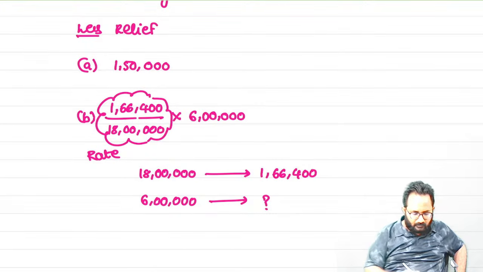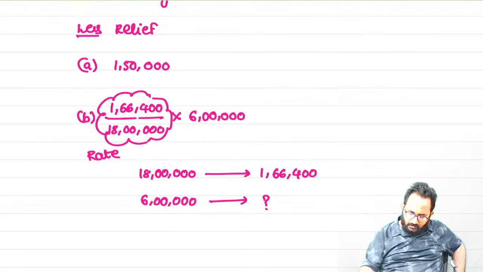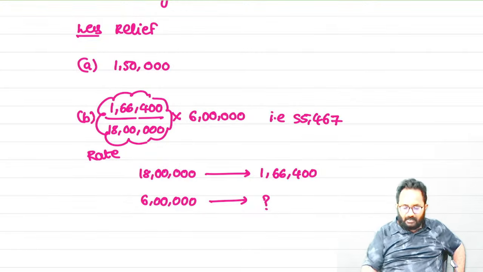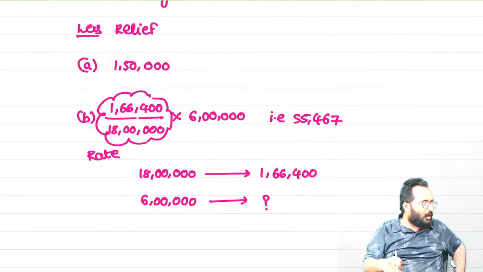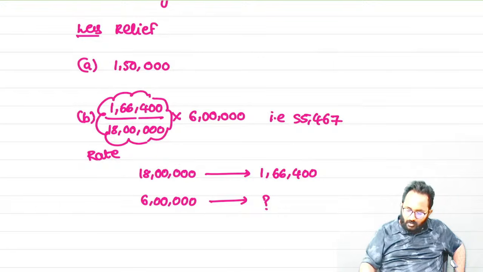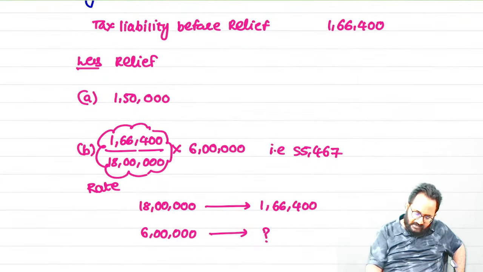How much? 55,467. Sir, why I need to give the full credit? If that 6 lakh was taxed in India, how much can I collect as tax on that 6 lakh? 55,467, right?